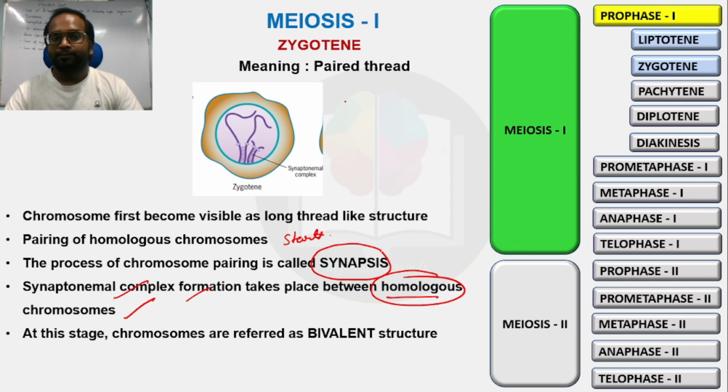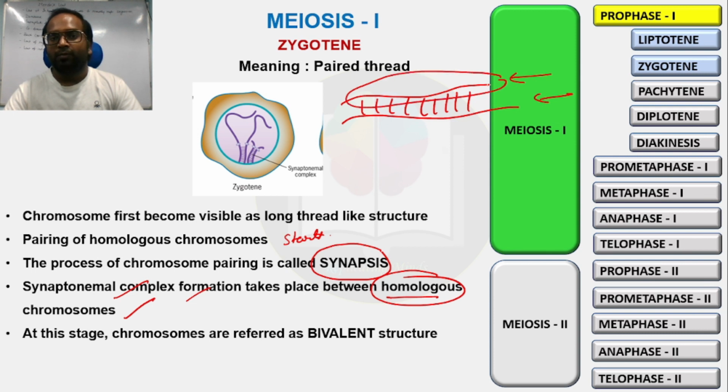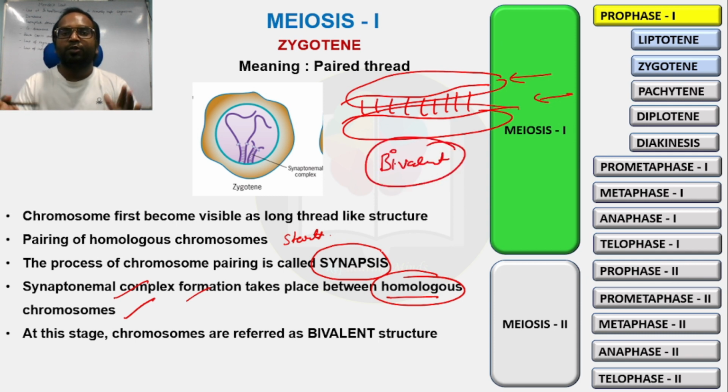It means these are two homologous chromosomes, and when they are paired with each other, this is one chromosome and this is another chromosome. So it means bivalent structure because there are two chromosomes paired with each other, and that's why this structure is known as the bivalent structure of chromosomes.